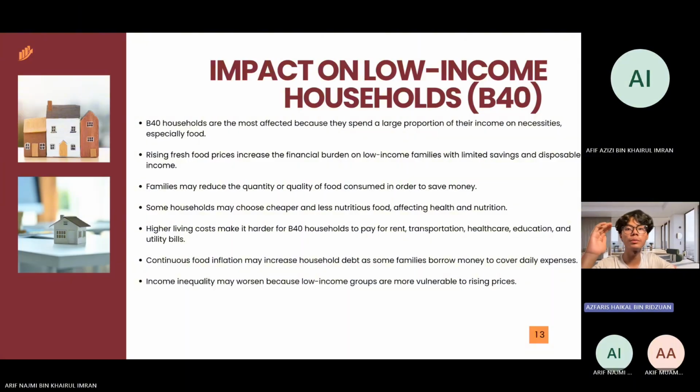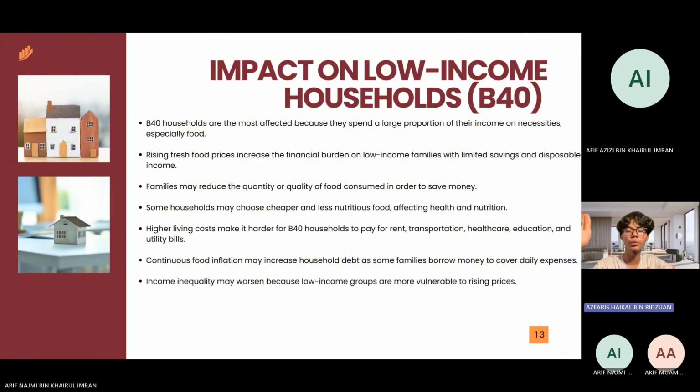Besides that, rising food prices may force families to reduce the quantity or quality of food they consume in order to save money. Some households may choose cheaper and less nutritious food, which can negatively affect health and nutrition, especially among children and elderly family members. Higher living costs also make it harder for B40 households to pay rent, transportation, healthcare, education, and utility bills. In more serious situations, some families may borrow money or use credit to cover their expenses, increasing household debt and reducing their overall quality of life.